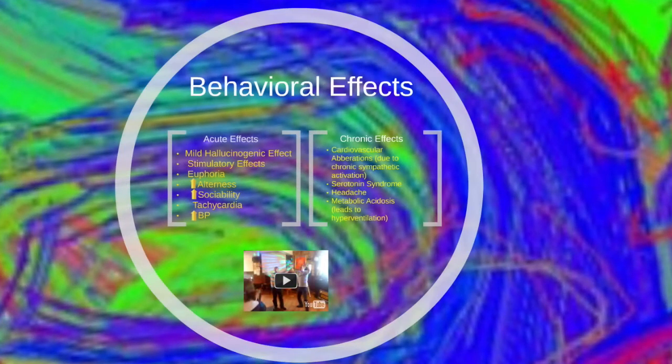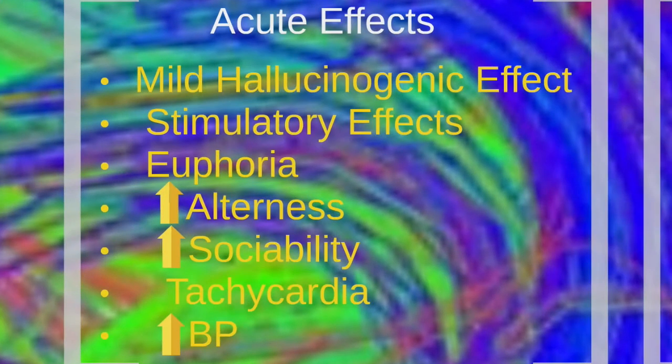All right, so now let's look at the behavioral effects BZP has on the body. Some of the acute effects are mild hallucinogenic effects that are mediated by the serotonin 2A subtype that we just saw. There are also stimulatory effects, which are mediated by the mesolimbic system when the VTA projects to the nucleus accumbens.